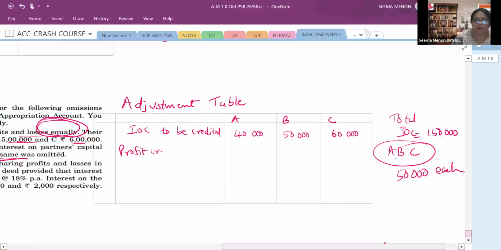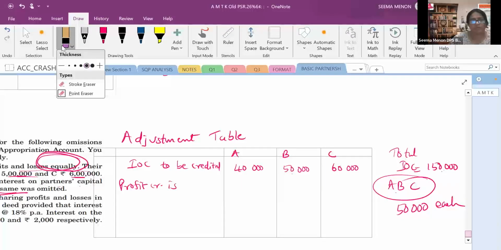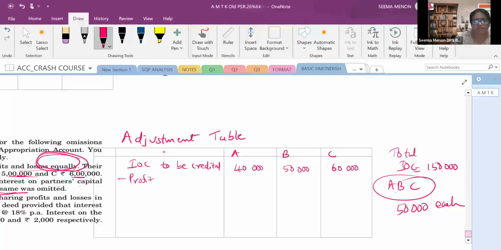Profit credited is to be reversed. Minus reverse of the profit, that also you can write. So I'm writing that only. Minus profit to be reversed. और ऑलरेडी क्रेडिट किया प्रॉफिट को क्या करेंगे, उसको डेबिट करना है. That is the meaning: reverse means profit reverse means always debit. In bracket, I have written debit also. So 50,000 each.